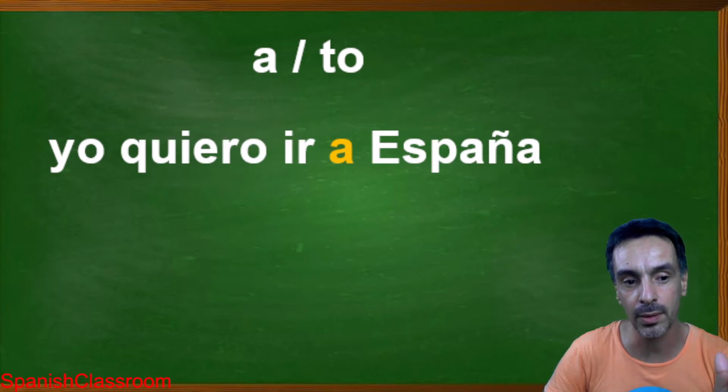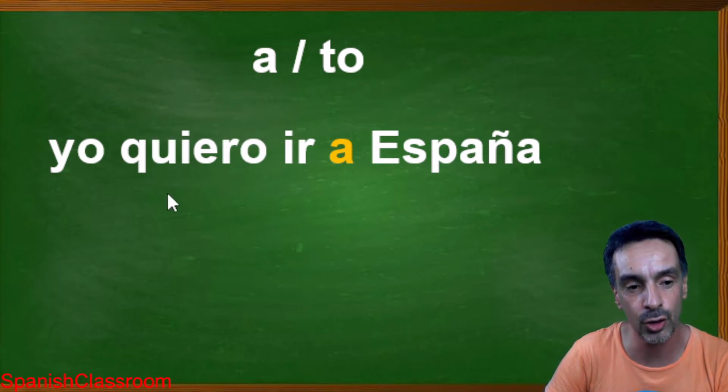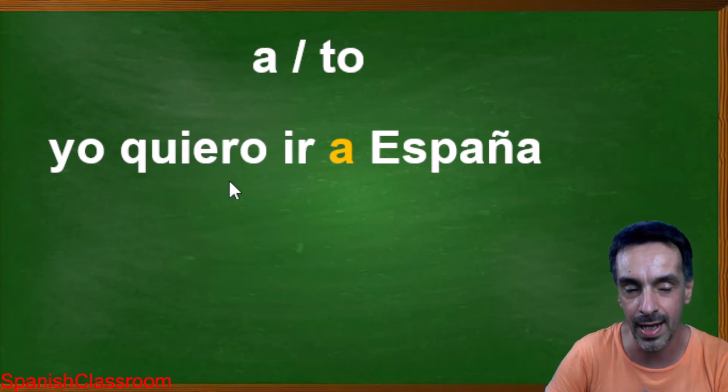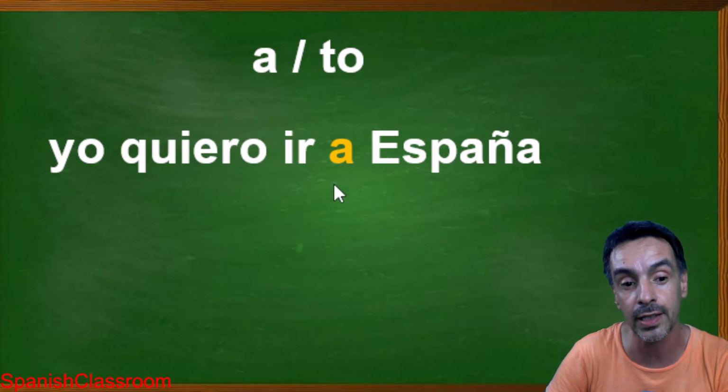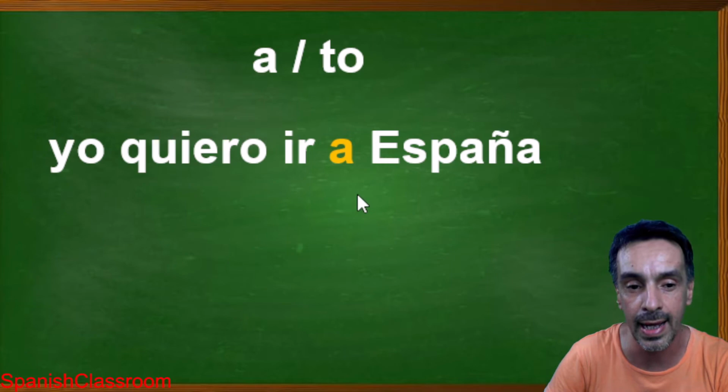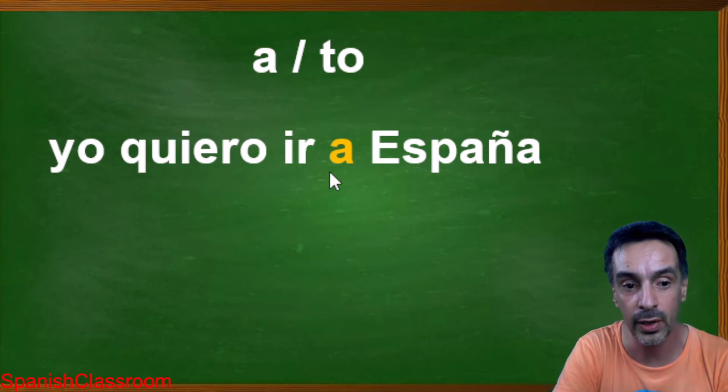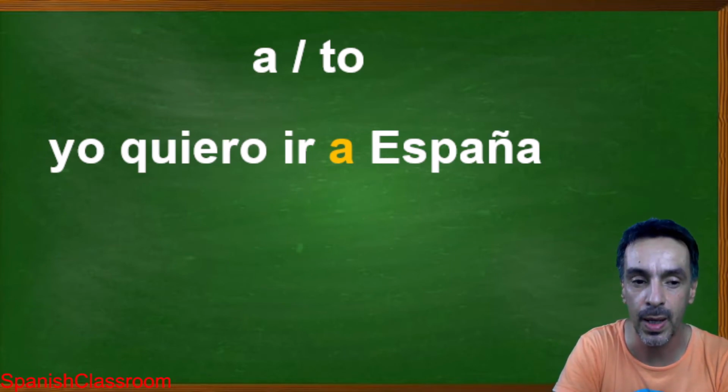The first one, we conjugate the verb quiero, right? Explaining a desire. Yo quiero ir a España. Since the first verb is conjugated, the second verb remains in infinitive. But again, the idea is to show you an example of how to use the preposition a. So, yo quiero ir a España.